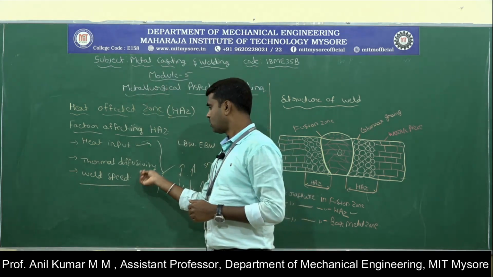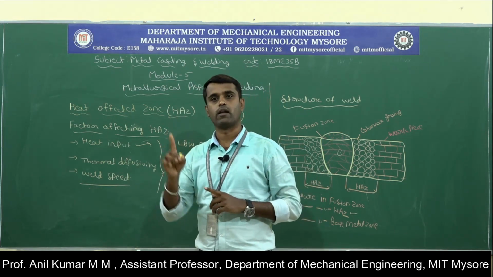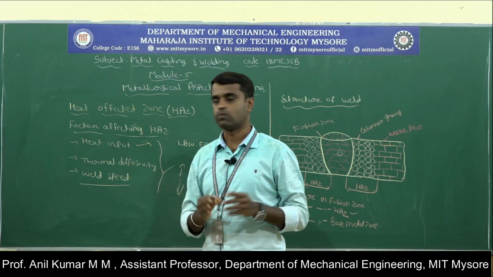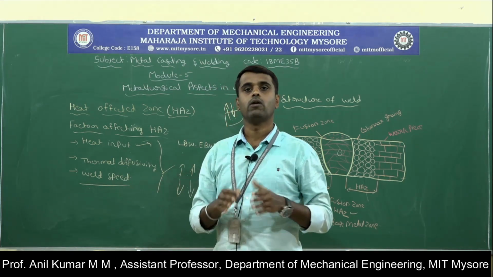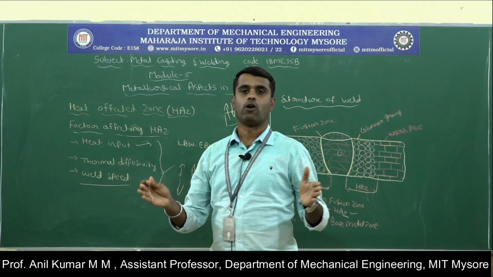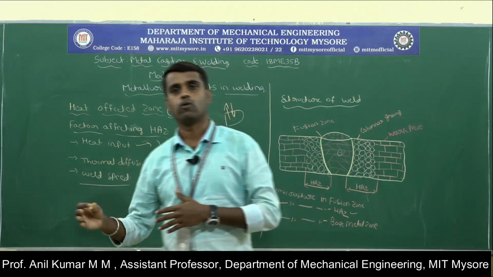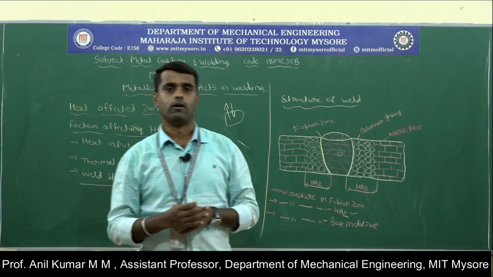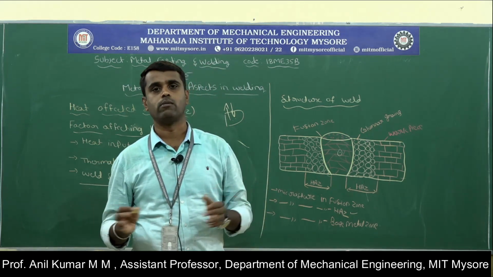Next, thermal diffusivity. If the thermal diffusivity is very high, the cooling rate will be very high and the heat affected zone will be very small. If the thermal diffusivity is low, the cooling rate will be low, and the heat affected zone will be larger. Next, welding speed. With a slower welding speed, it takes more time to cool the material, so the heat affected zone will increase.